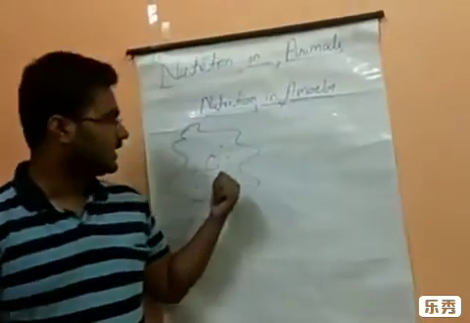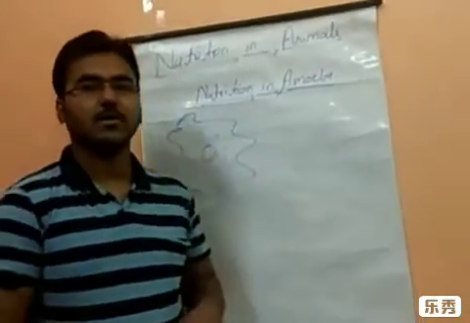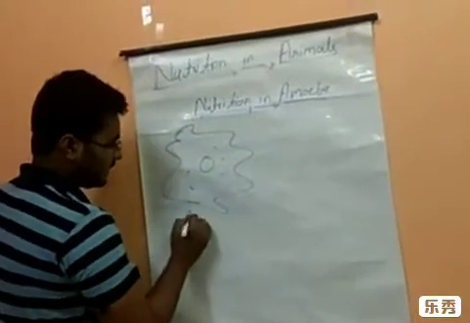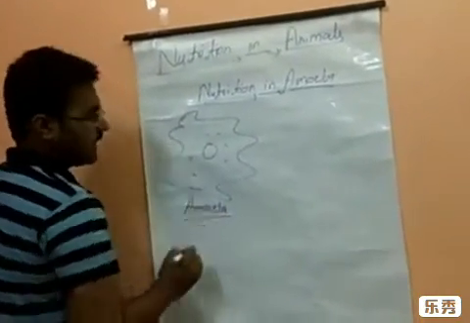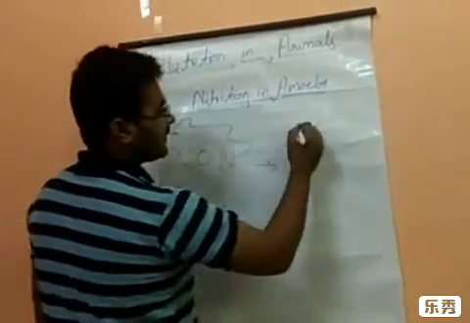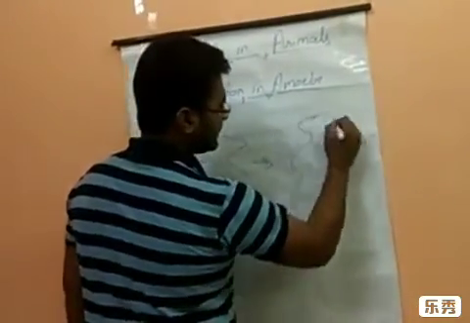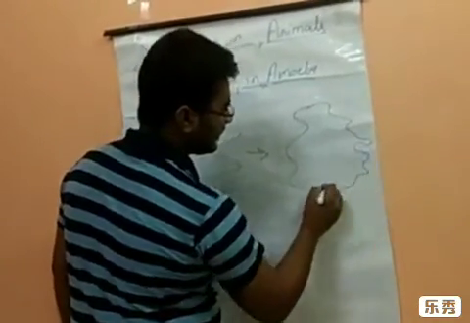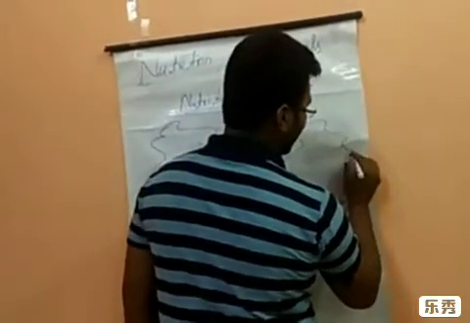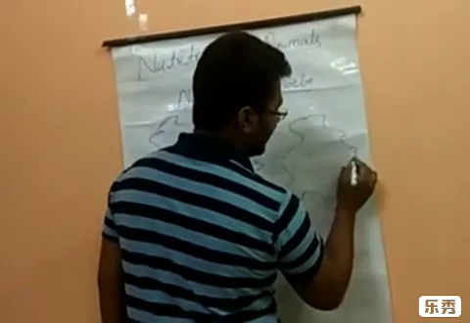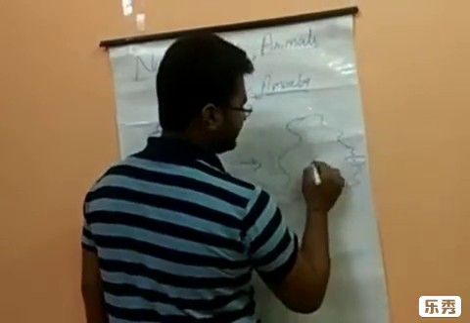So first of all, here is the structure of amoeba. You can simply write amoeba. Now in the second step, the amoeba has some food particles.